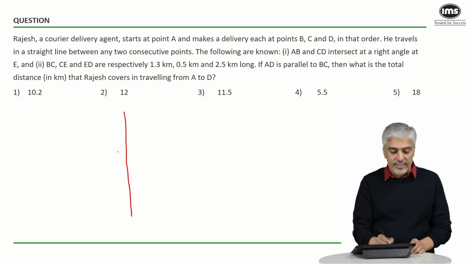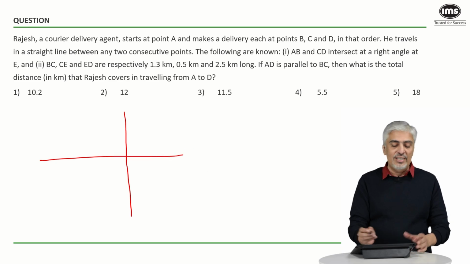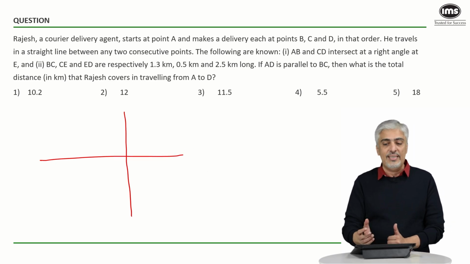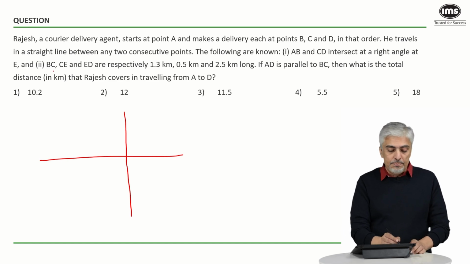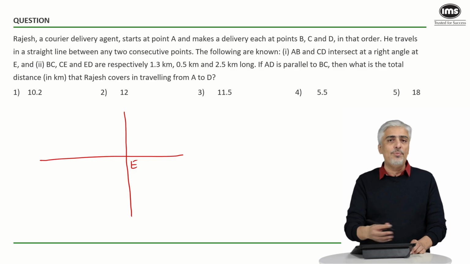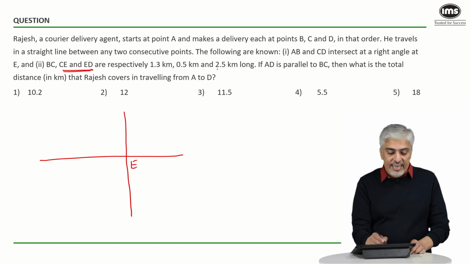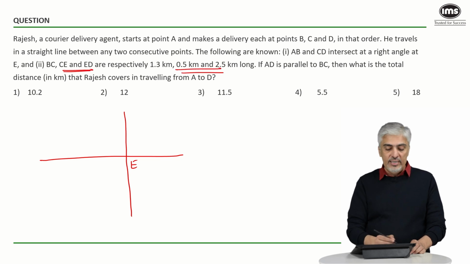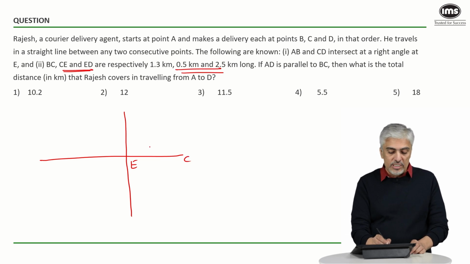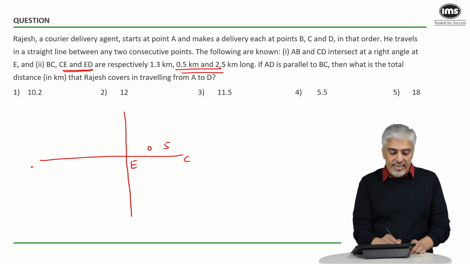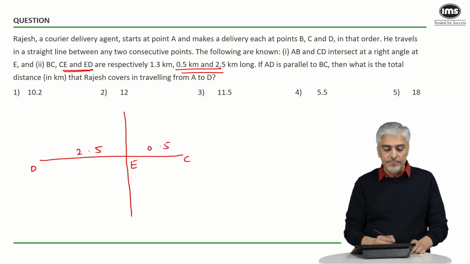I don't know how they intersect, or how much the distance is, so I'm going to keep the options open of one length being longer and the other being shorter. So this point is E. I can put A, B depending on where I want to put it. They have told us BC is 1.3, CE and ED are 0.5 and 2.5. So CE is the small part, which is 0.5, and DE is the longer part, which is 2.5.